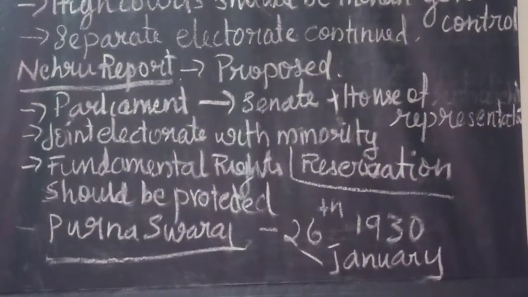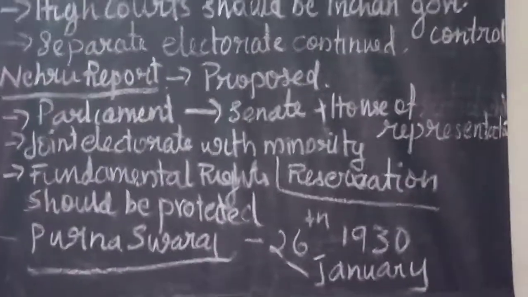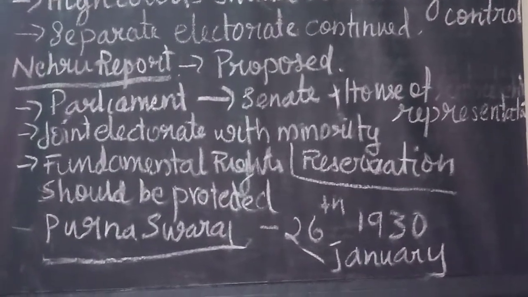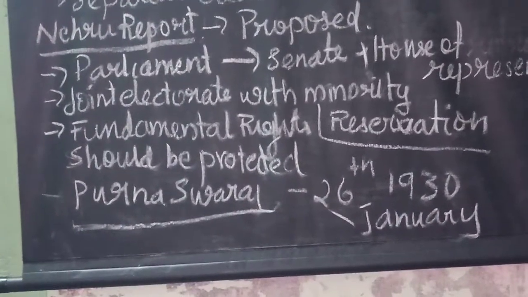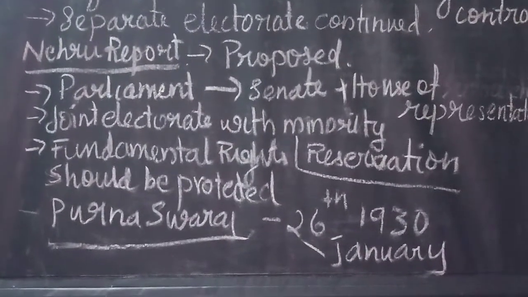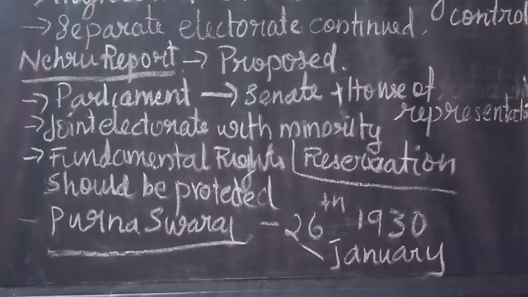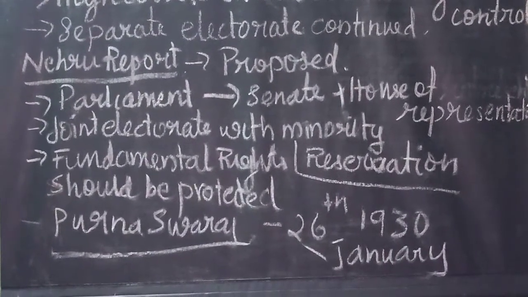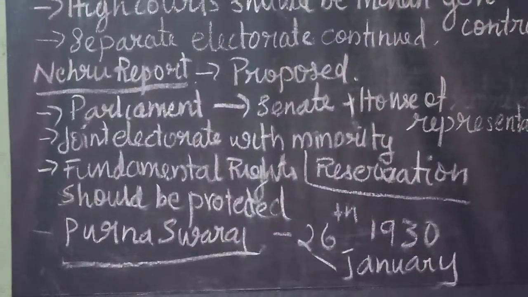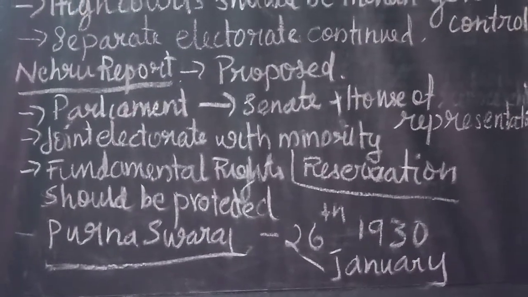Okay, why did they not select Indians in the commission? What was their explanation? Indians could not arrive at an agreed scheme of reforms because Indians were not at all united, so they could not arrive at an agreed scheme of reforms. So because of that reason, they did not include Indians in the commission. That was the explanation given by Lord Birkenhead.